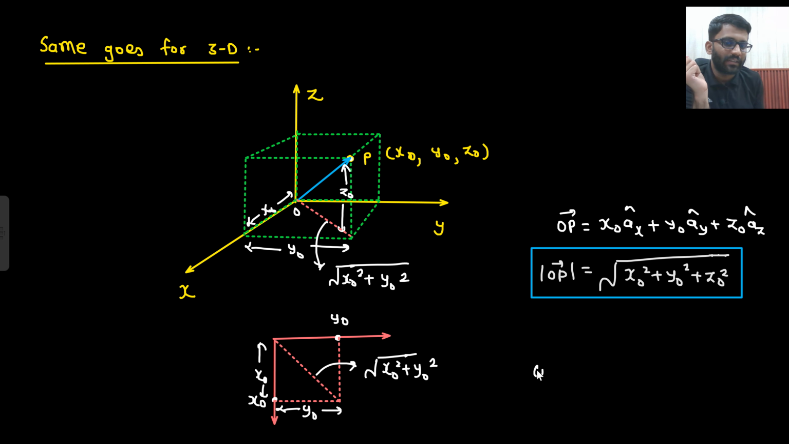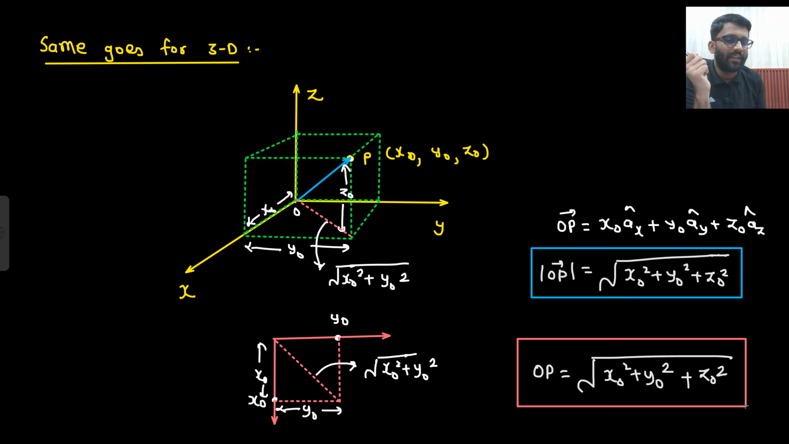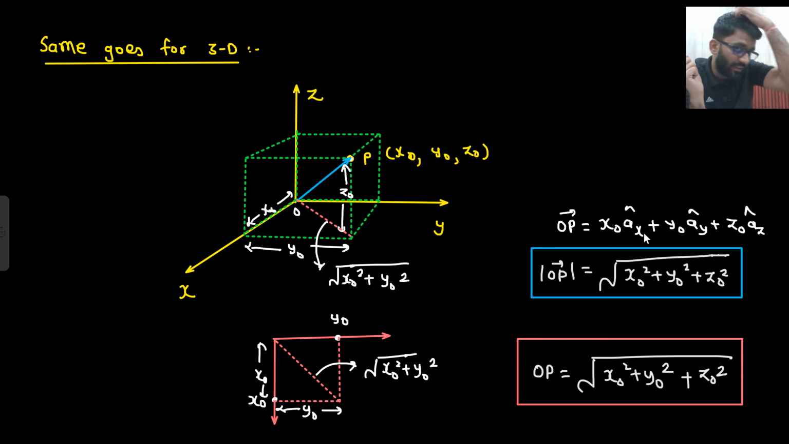So what will be the OP distance? That would be root of a square plus b square, basically complete under root, square of this, x naught square plus y naught square, plus square of this z naught square. So yeah, we have proved it as well. Otherwise, if I know the position vector, which is x naught ax cap plus y naught ay cap plus z naught az cap, can I write down the magnitude? Yes, root of x naught square plus y naught square plus z naught square.